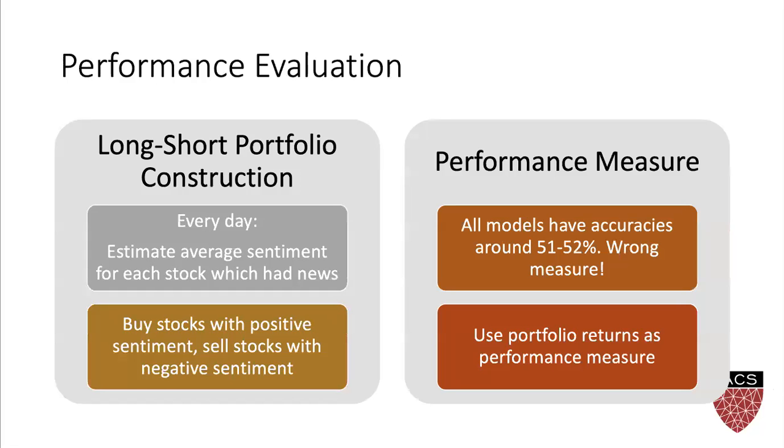Financial data is very noisy. When we look at the accuracy on all models predicting today's return, we find accuracies of around 51 to 52%. It's hard to make a judgment based on this information. So our idea is this. On a given day, buy stocks with positive sentiment, sell stocks with negative sentiment, and see how they perform the next day.